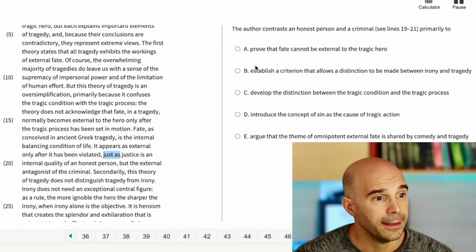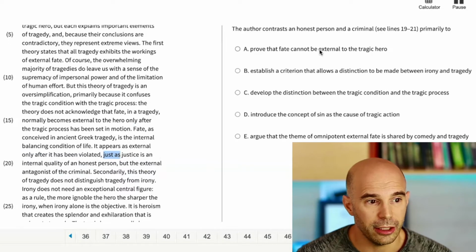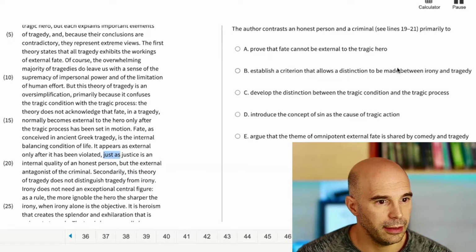Okay. So did the author do this to prove that fate cannot be external to the tragic? No. To establish a criterion that allows a distinction to be made between irony and tragedy? No, it's not to establish a criterion that allows a distinction to be made between irony and tragedy.